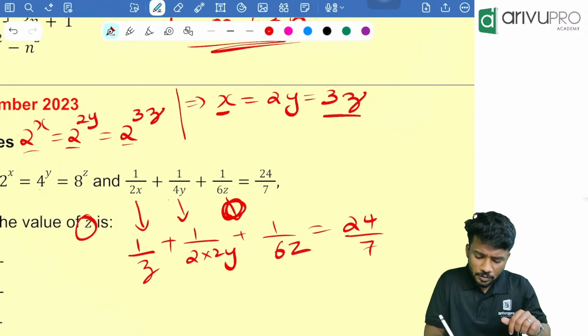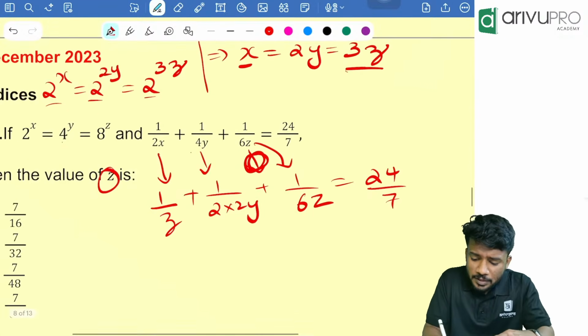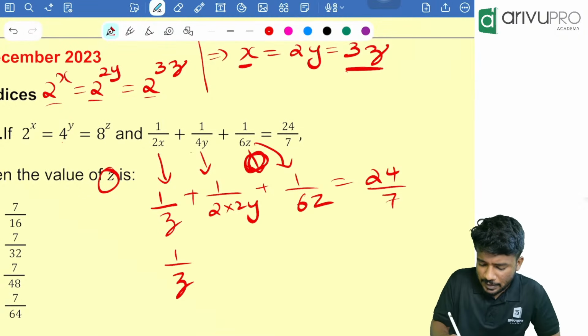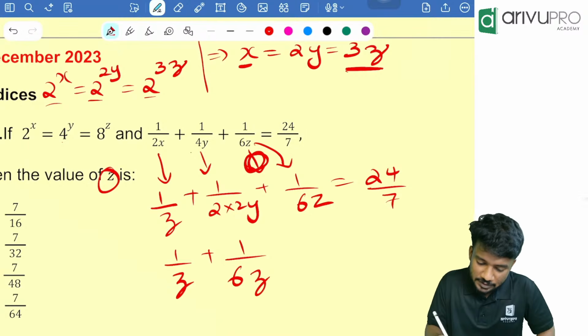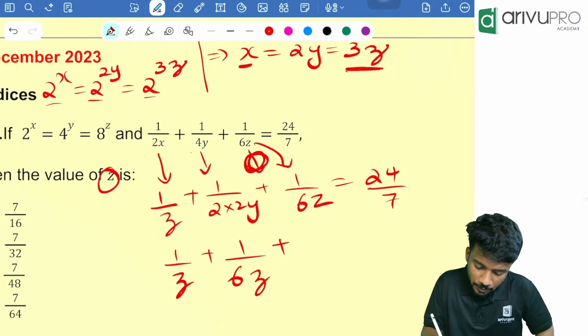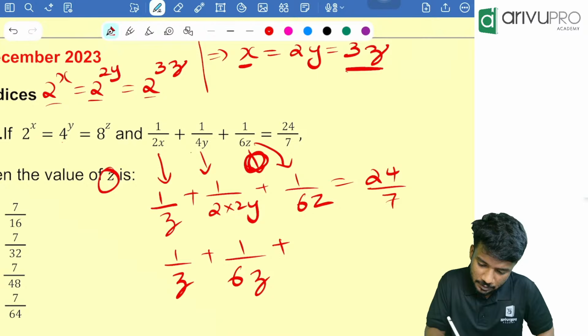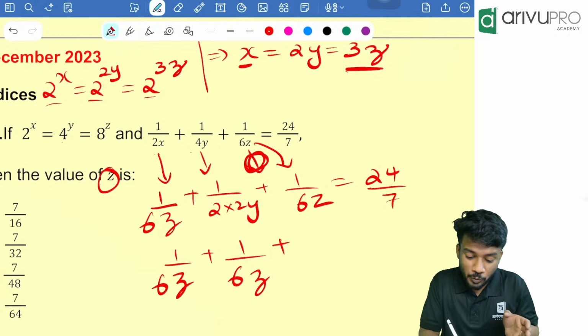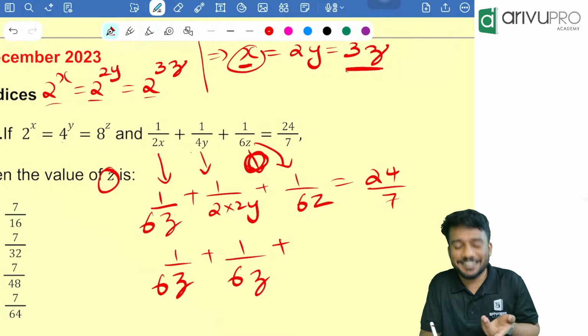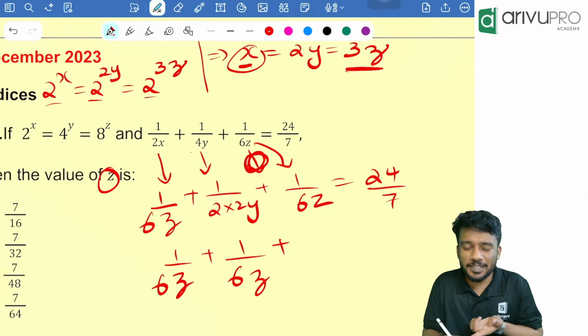Now 2y is how much? 3z. So I'll write 1 by 2 into 3z, which is 6z, plus 1 by 6z. 2 into x, x value is how much? 3z, so 2 into 3 is how much? 6z.